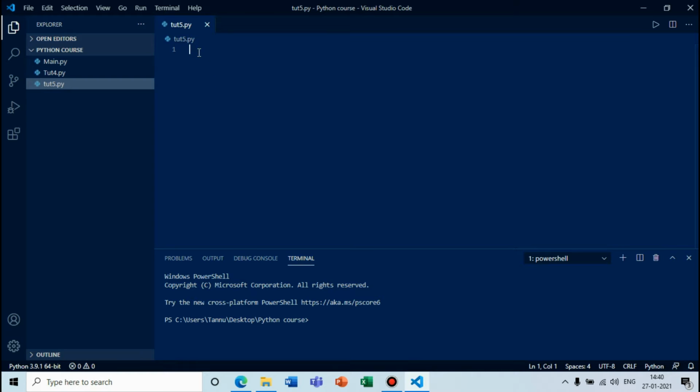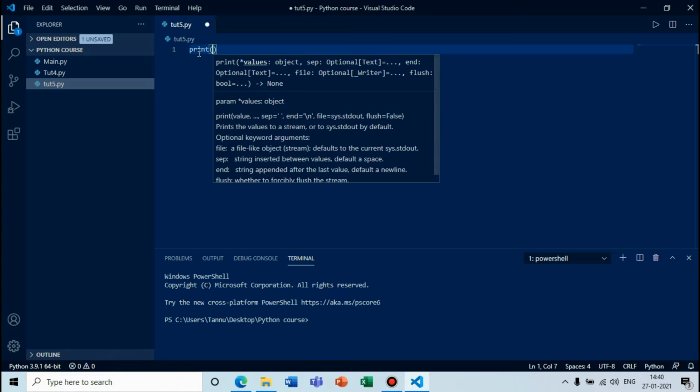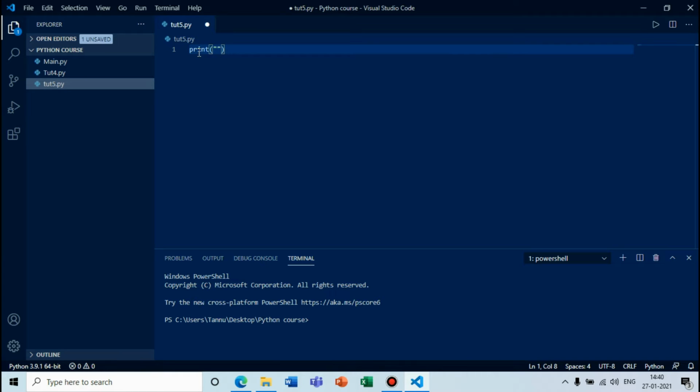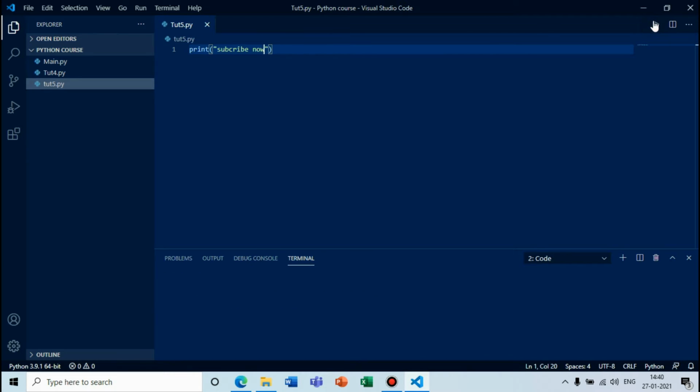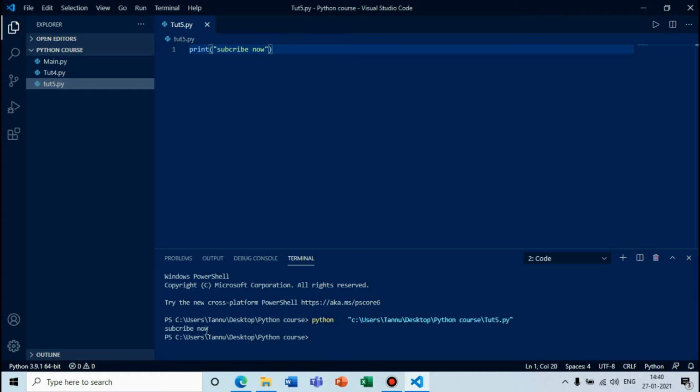We will write a print function. We discussed print in the previous video. Write in double quotations "subscribe" and run it, and you can see no error has occurred and our print statement has been printed. Or if I write "subscribe CodeUnload" and run it, you can see CodeUnload has been written here. There is no problem till now.